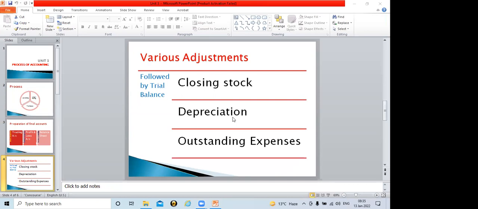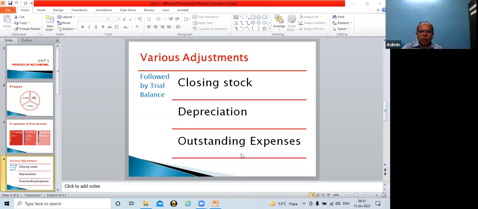Sure, sir. Now the third adjustment is outstanding expenses. This indicates the amount of expenses pertaining to the relevant period, which are not paid during the said period. According to the matching principle of accounting, income for a certain period needs to be compared with the expenses for the same period, whether it is paid or not.